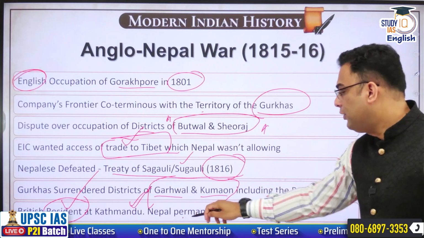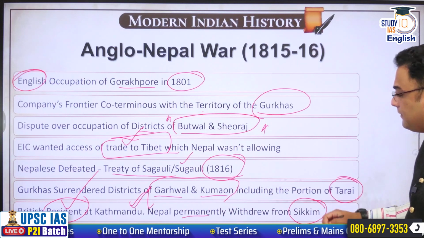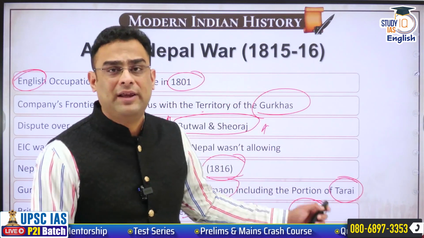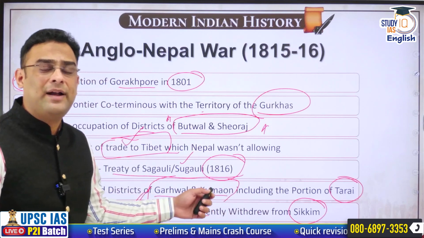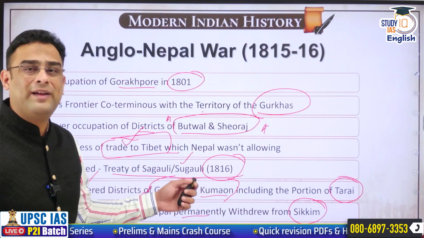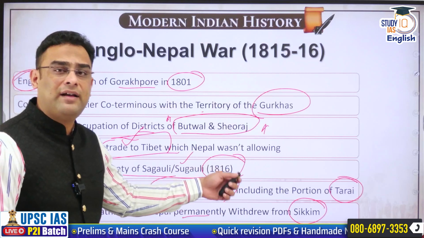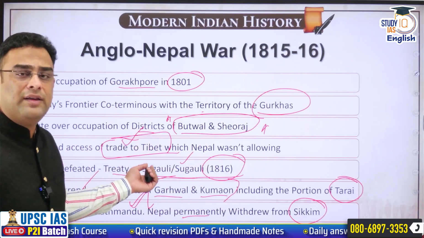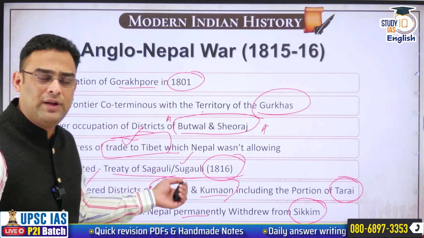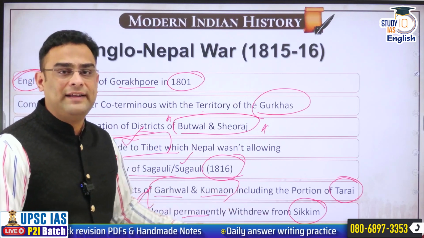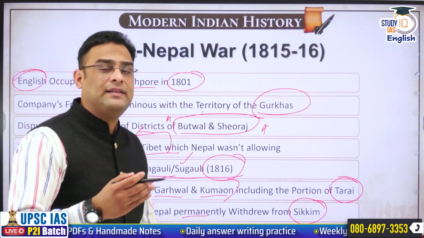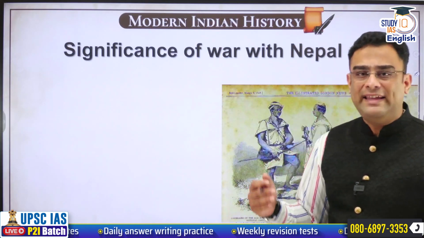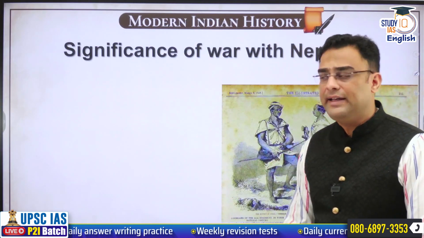Nepal now permanently withdrew from Sikkim as well. Before this war, Sikkim had been under the control of the Nepalese ruler, and Sikkim had found this control to be very invasive, and consequently it had asked East India Company to get rid of it. Now Sikkim will become free of the control of the Nepalese ruler, and it will come under the influence of East India Company. So in that sense, this Anglo-Nepal war was a very significant one from the perspective of EIC and future developments regarding India.